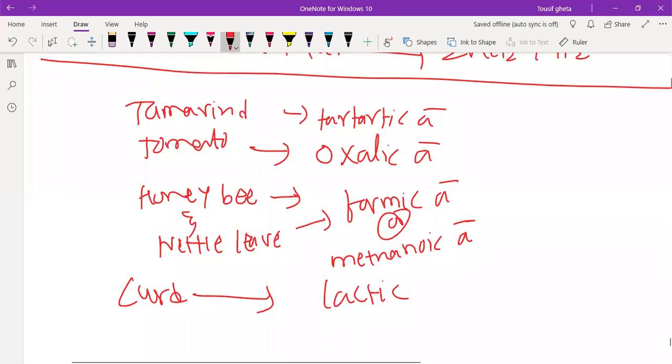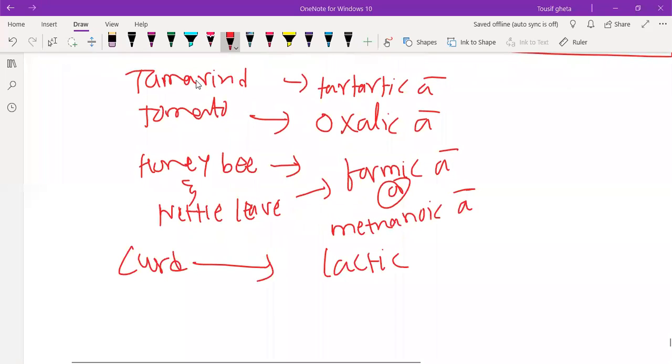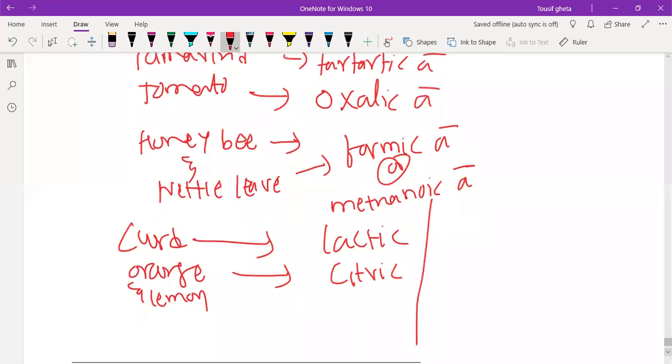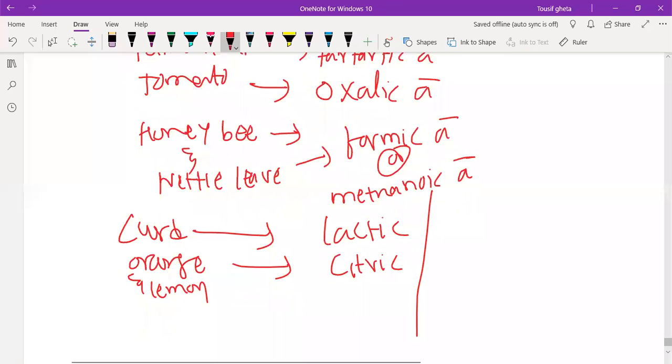Which acid do orange and lemon contain? Very good, this is citric acid.